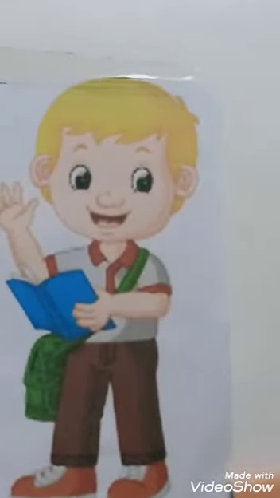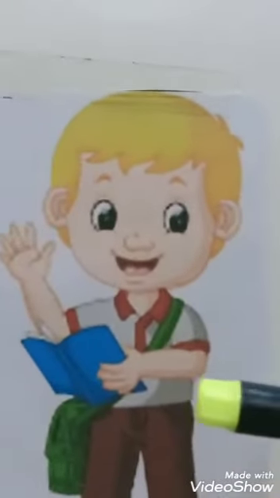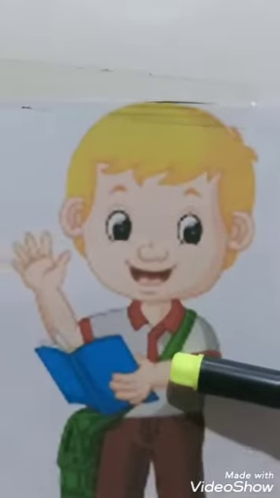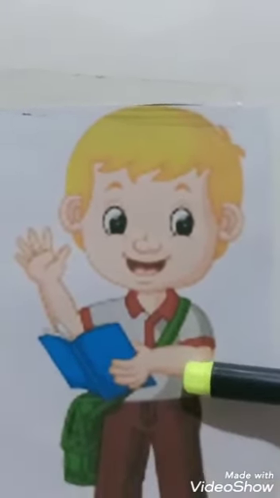So dear students, first of all, we have to learn the steps of how to write a picture composition. The first step is to carefully observe the picture. Observe the action you can see there.